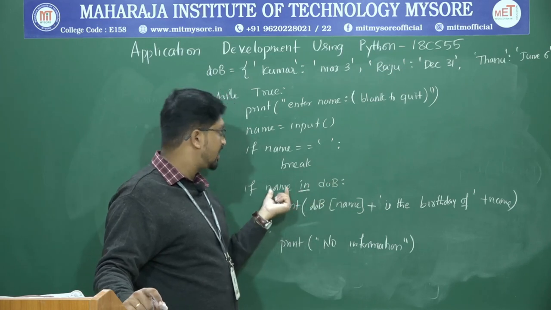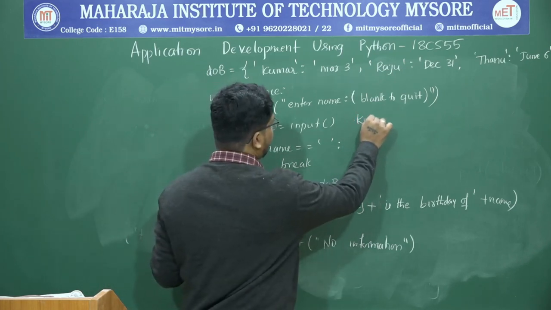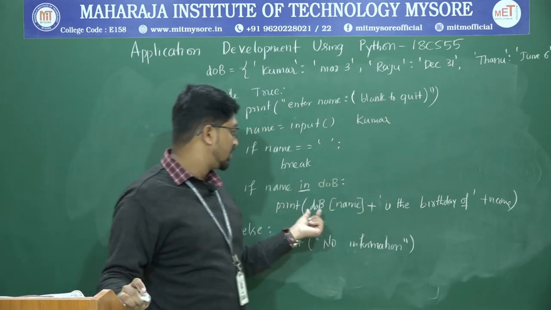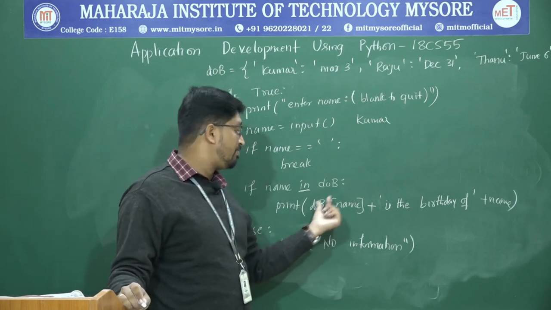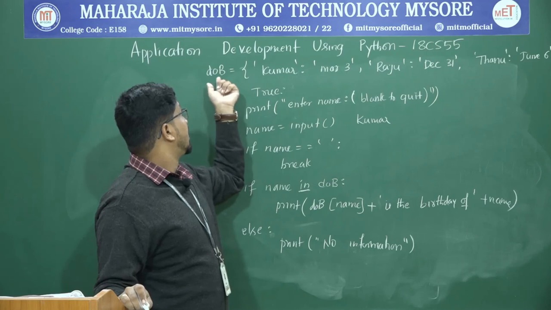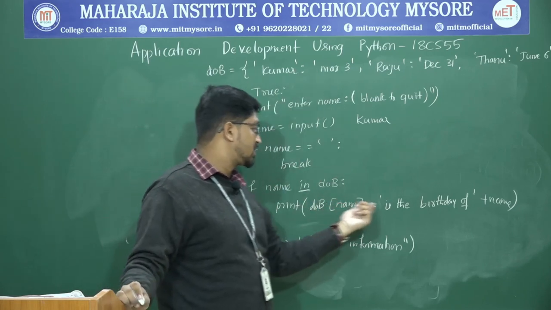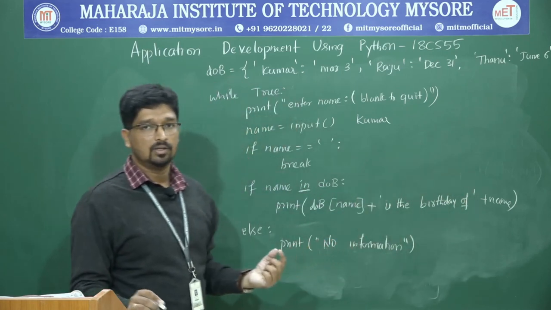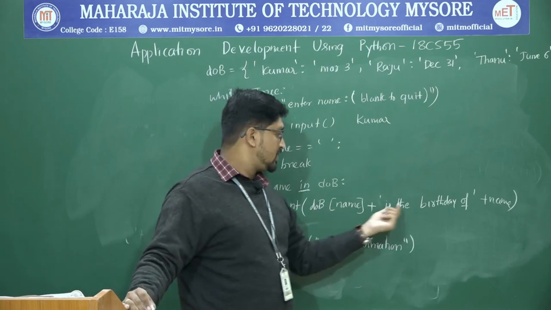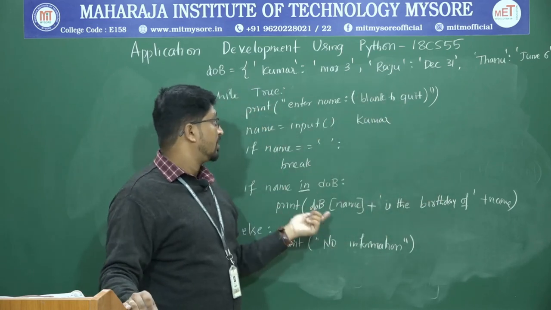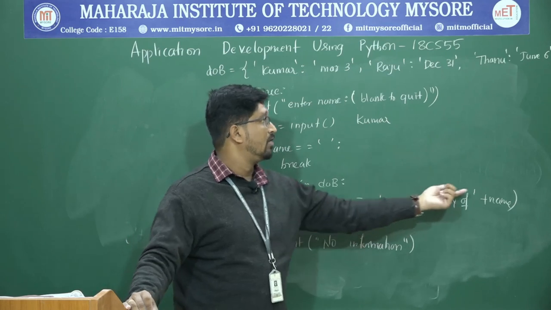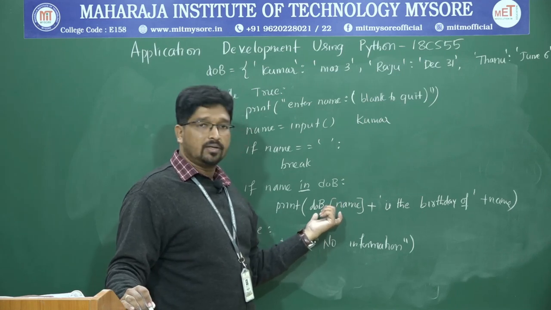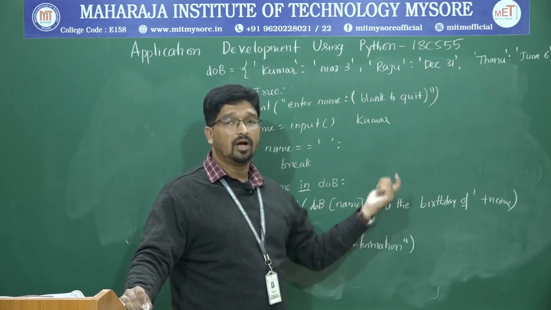If present, Kumar is present. Assume that I have provided input as Kumar. It will check whether Kumar is in date of birth. Yes, Kumar is present, so in such a case it will display the date of birth of Kumar. The date of birth dictionary value for Kumar is March 3. You will get output: March 3rd is the birthday of Kumar. If you enter Raju, December 31st is the birthday of Raju. If you enter Tanu, what will you get? June 6th is the birthday of Tanu.